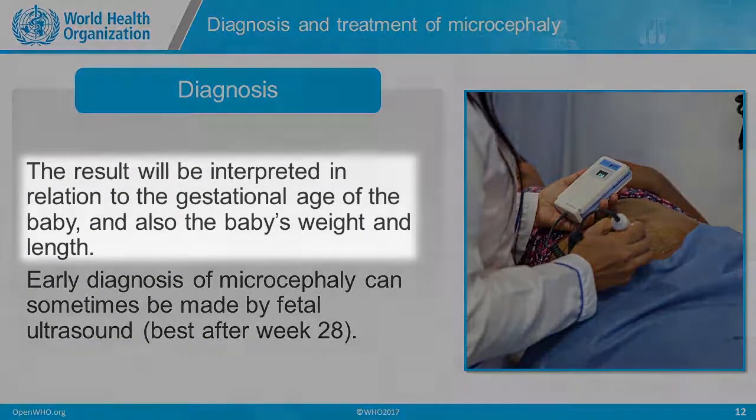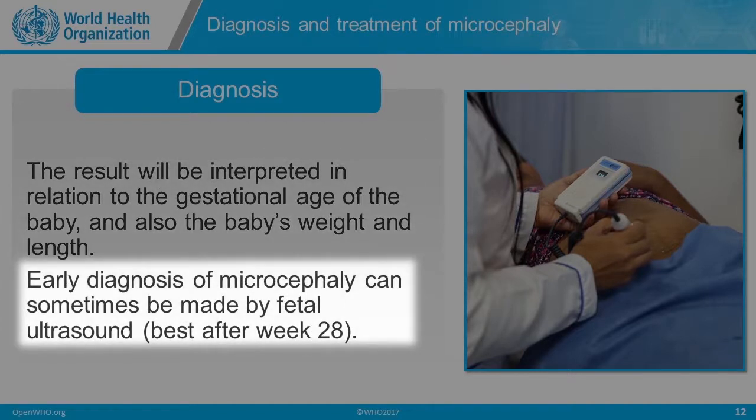The result is then interpreted in relation to the gestational age of the baby and also the baby's weight and length. Early diagnosis of microcephaly can be done using a fetal ultrasound, best after week 28 of gestation.